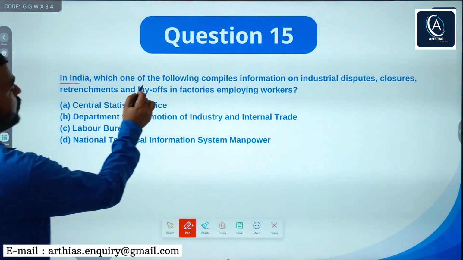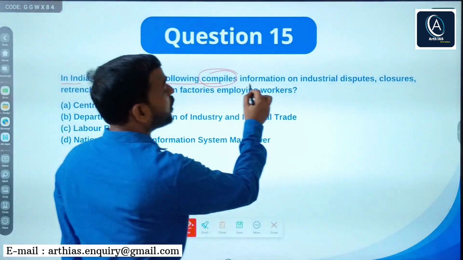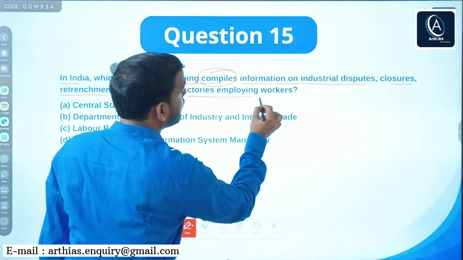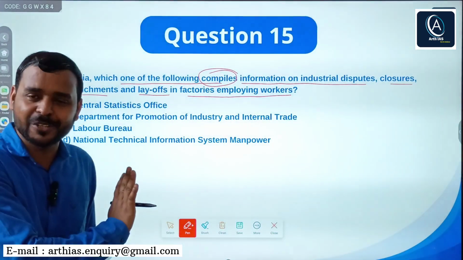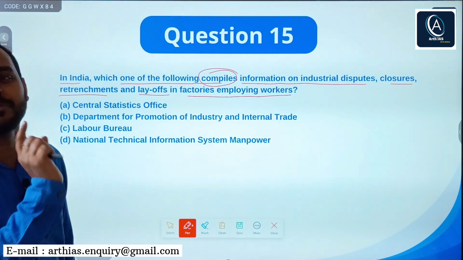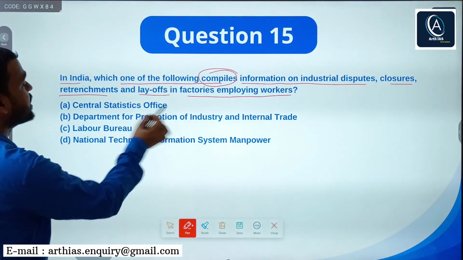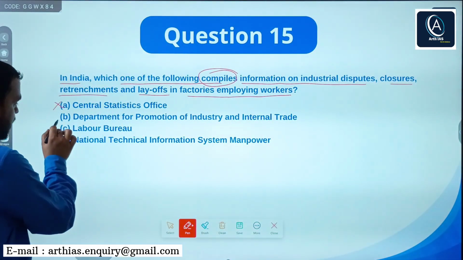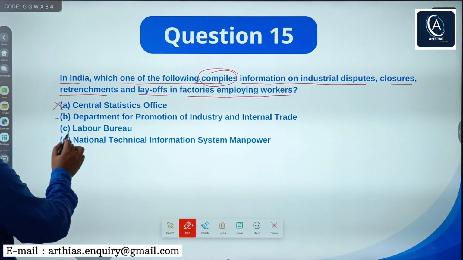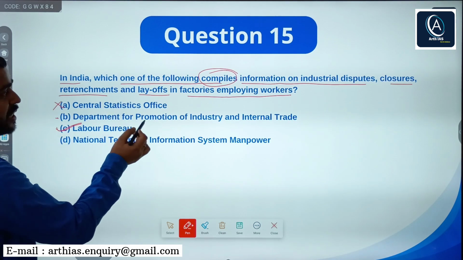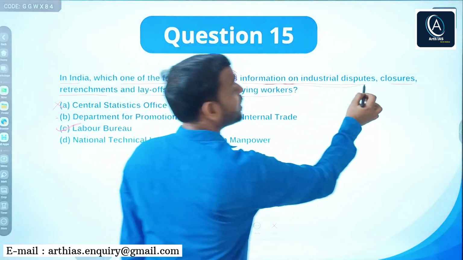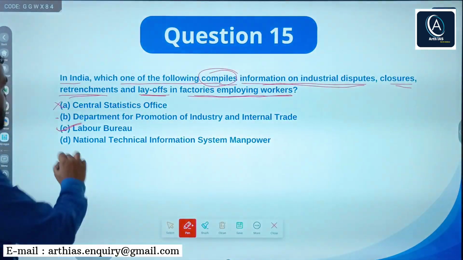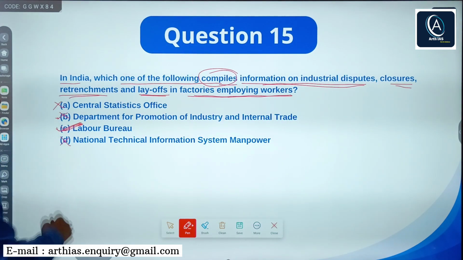Now the last question of the day. It says, in India, which one of the following compiles information on industrial disputes, closures, retrenchment and layoffs in factories employing workers? Very straightforward question. A says Central Statistics Office. No. B says Department for Promotion of Industry and Internal Trade. Here you can get confused, but have patience. C says Labour Bureau. Yes, the Labour Bureau compiles information on industrial disputes, closures, retrenchment and layoffs in factories employing workers. That is the function of the Labour Bureau. No need to go for B or D.